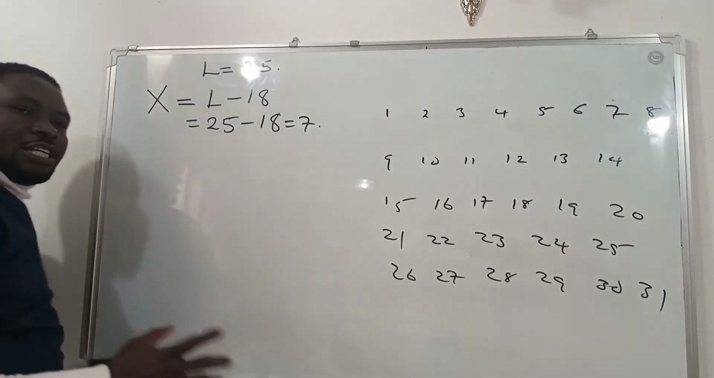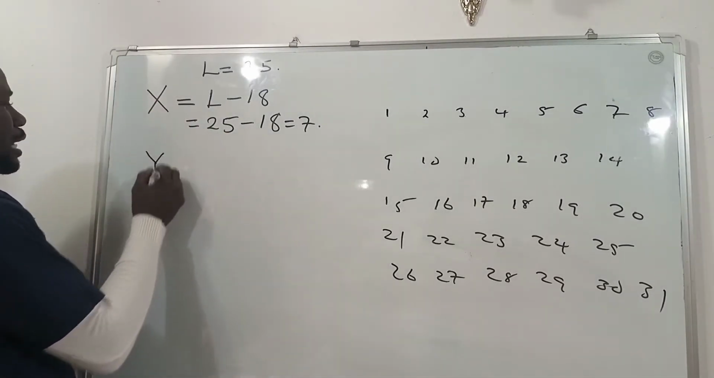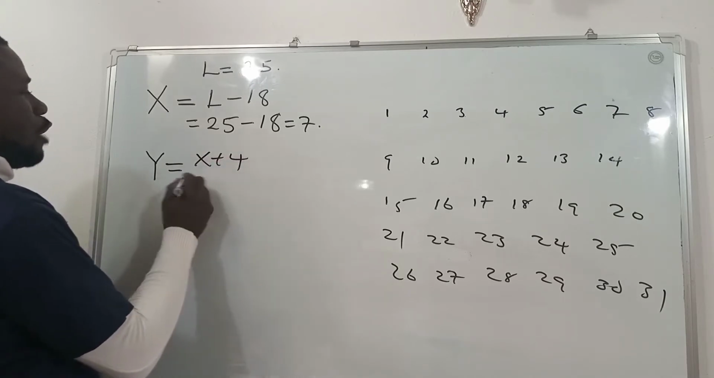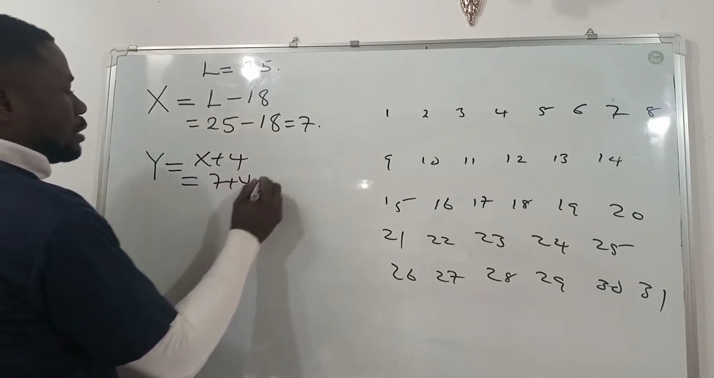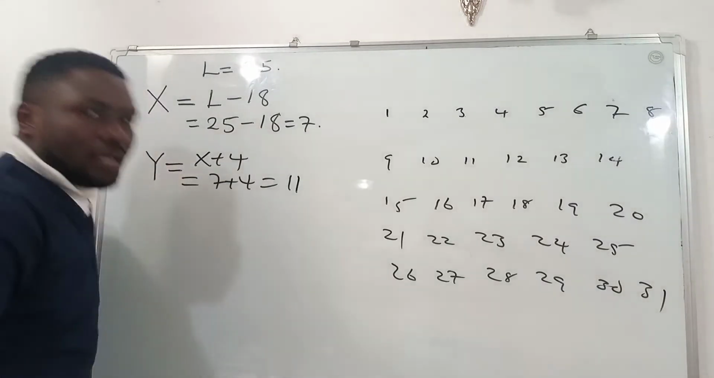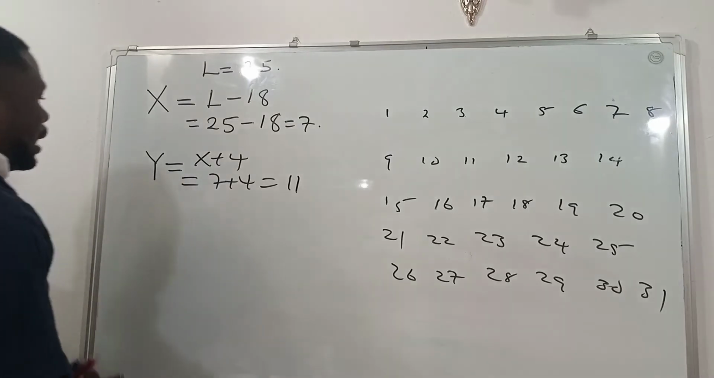Now let's look at the day she is expected to ovulate. That day, of course, we say let it be Y. That will be equal to X plus 4, and that will be 7 plus 4. That will give us 11. So it means that on the 11th day, that woman is expected to ovulate. Then let's think again.